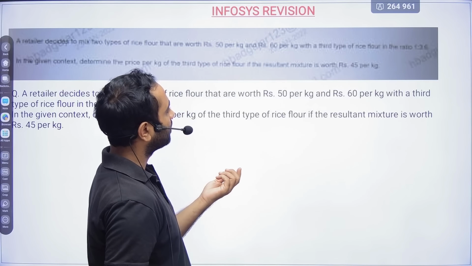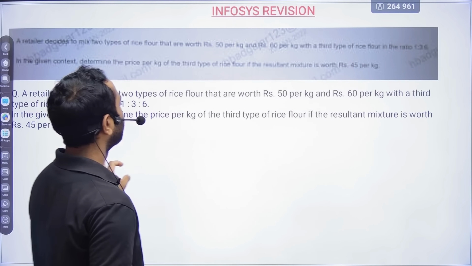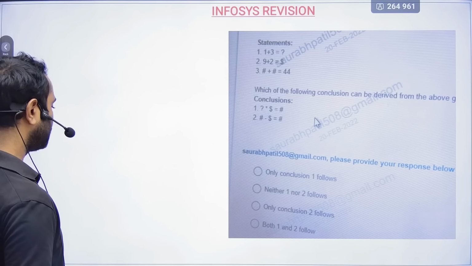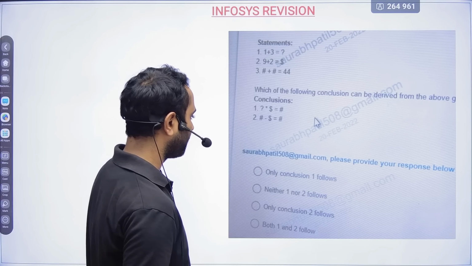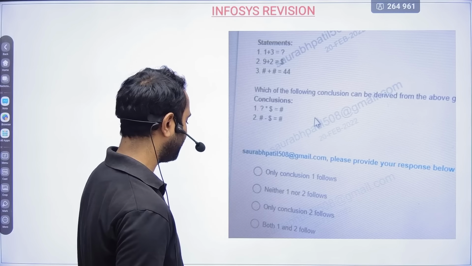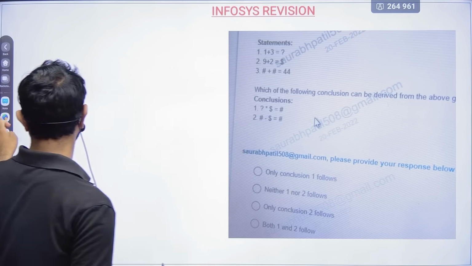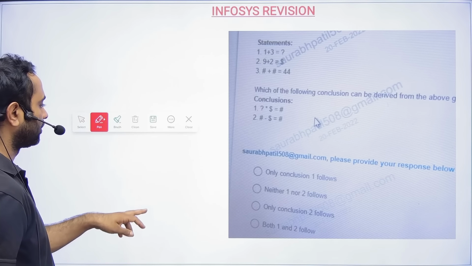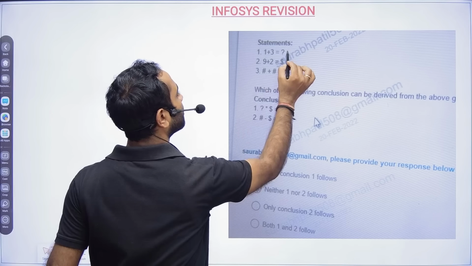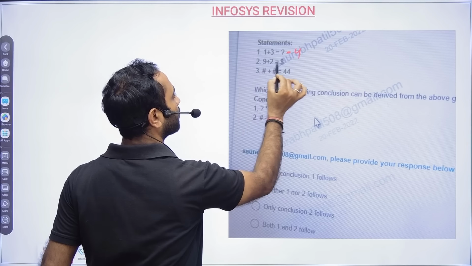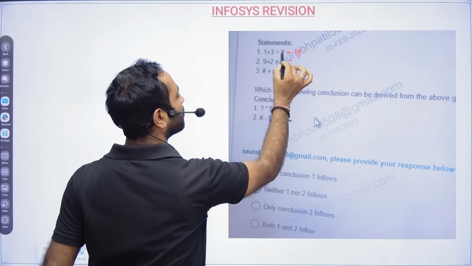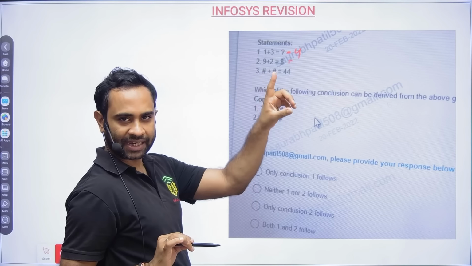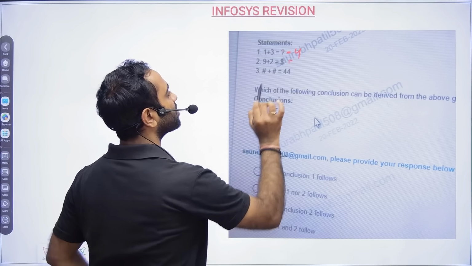Okay, this is also done. Now this one, so data sufficiency problem. One will be data sufficiency, one will be a statement conclusion. So this is basically a statement conclusion. So 1 plus 3 is $, means $ you can write 4. 1 plus 3 is 4. 9 plus 2 is, sorry, this is question mark. So 1 plus 3 is question mark. So question mark is 4.